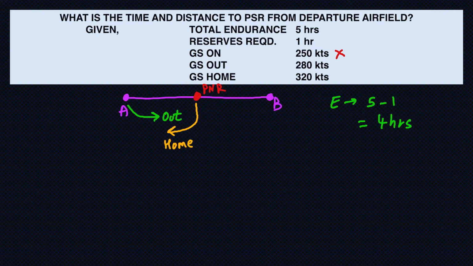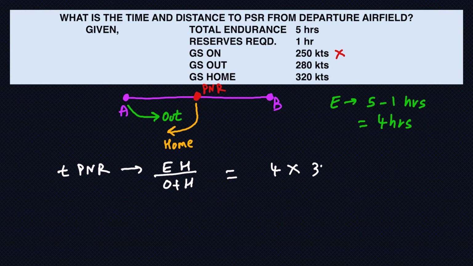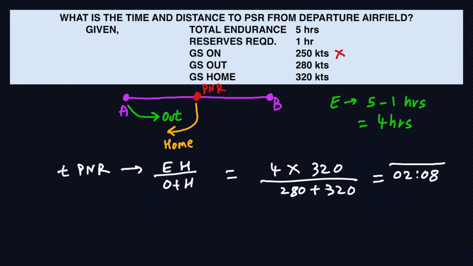Here I did not divide it by fuel consumption because I already have it in hours. So total endurance was 5 hours. I just subtracted the reserve endurance, which was 1 hour. Now I'll just put it in the formulas to get the time and distance to PNR. So time to PNR, EH upon O plus H. So the answer I get will be 2 hours 8 minutes. So this is the time to PNR.